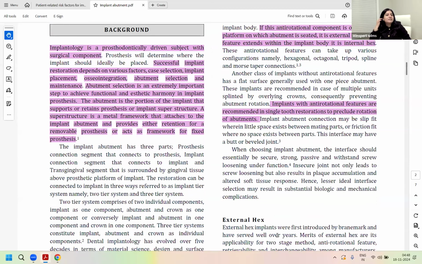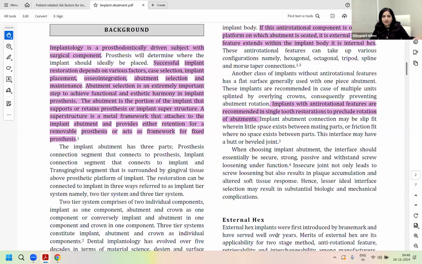So implantology is basically surgical and prosthodontic. We know there is a surgical phase where you put the implant within the bone, and then there is a prosthodontic phase where you give your restoration, the final prosthesis on top of it. So both these components are asked, but for you as a general dentist, predominantly the case selection, the hygiene maintenance and identifying of the complications.